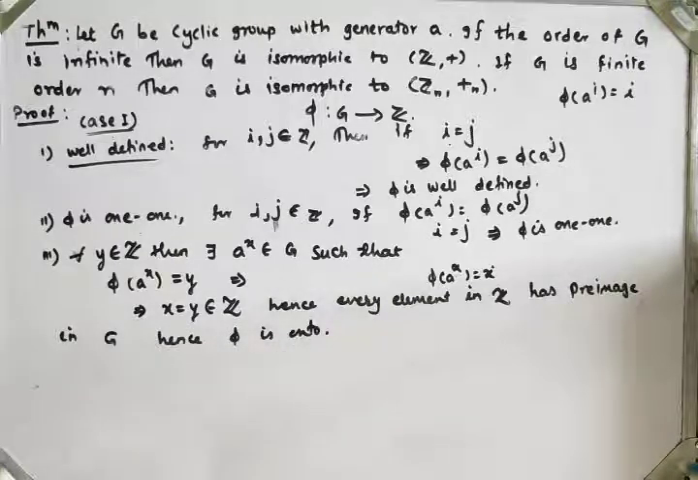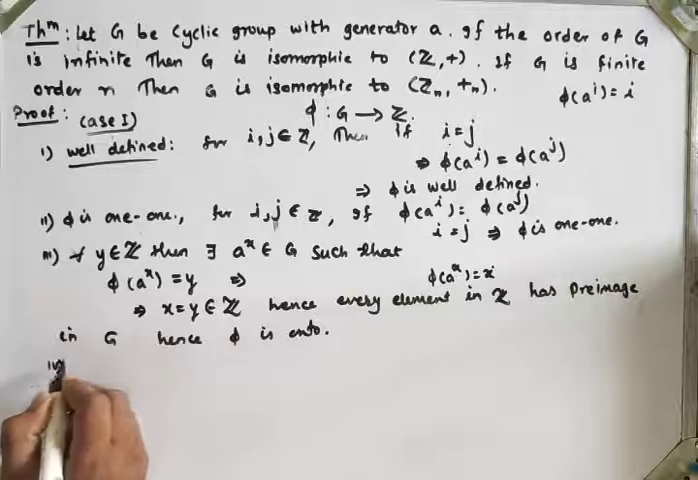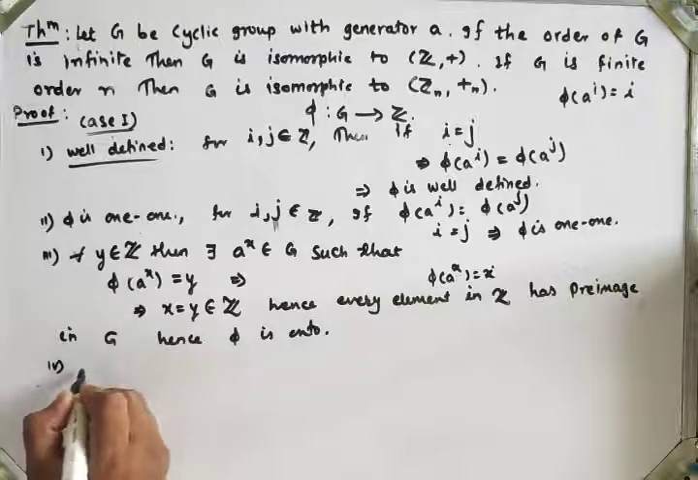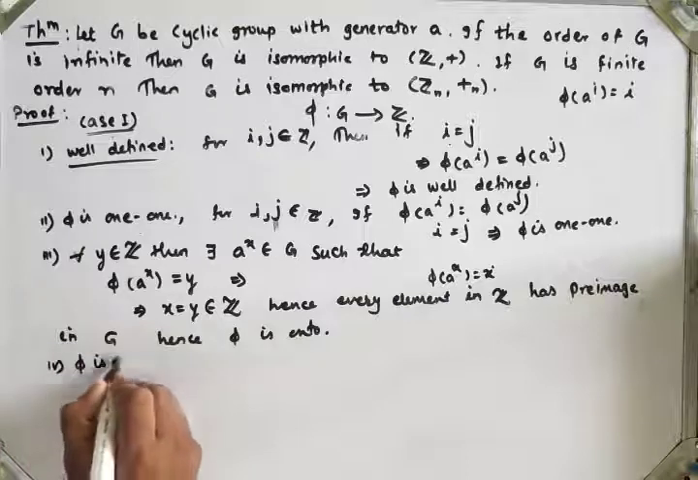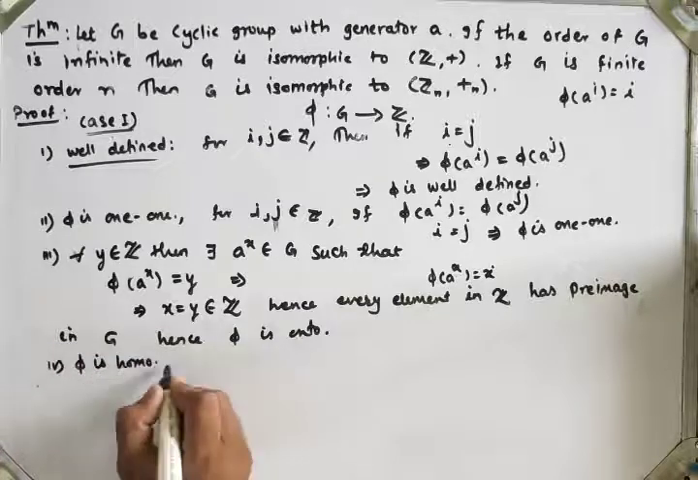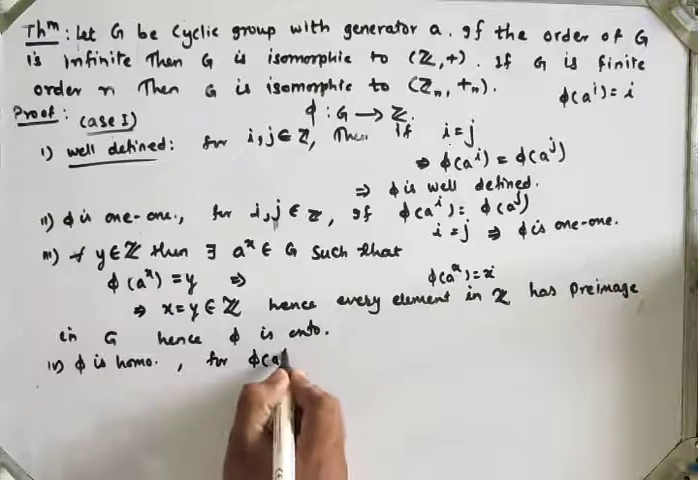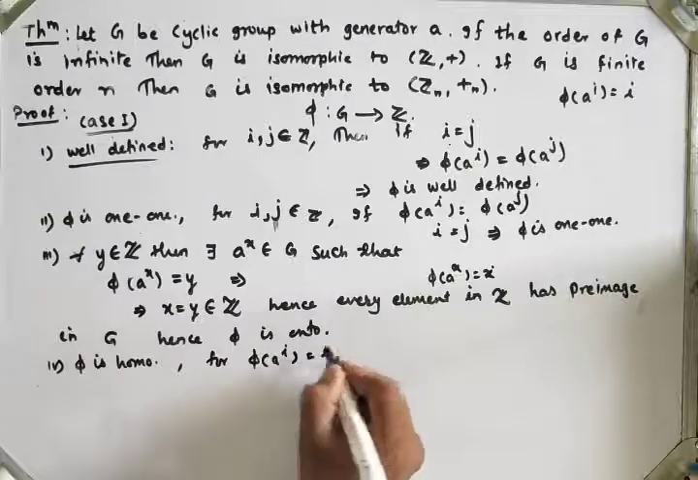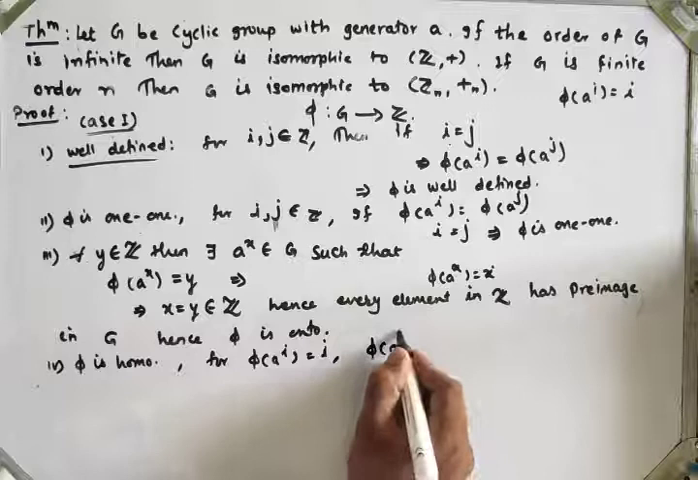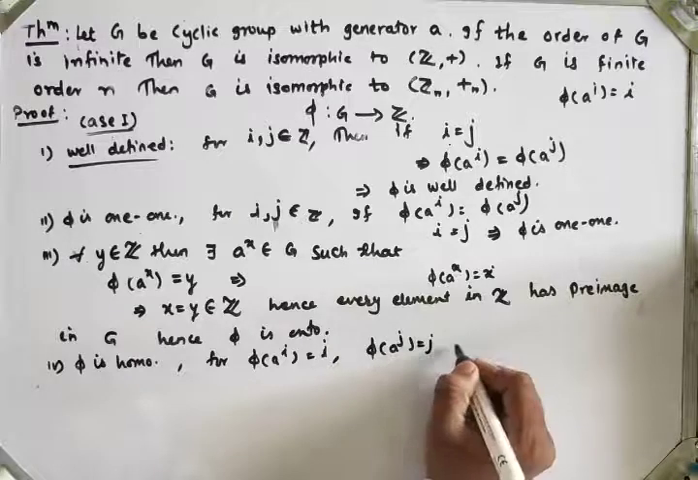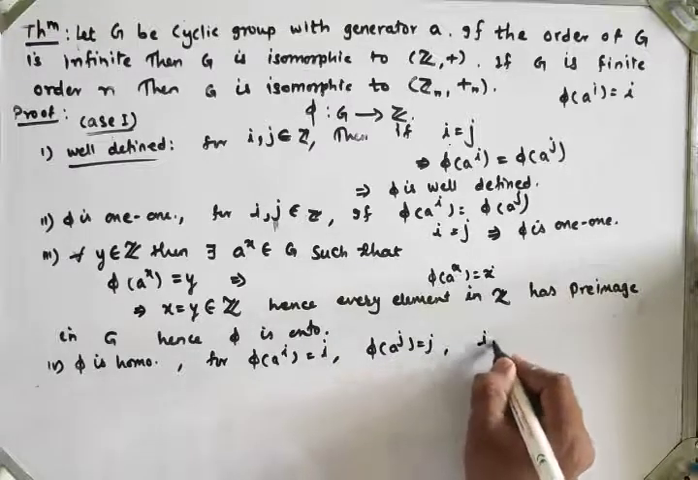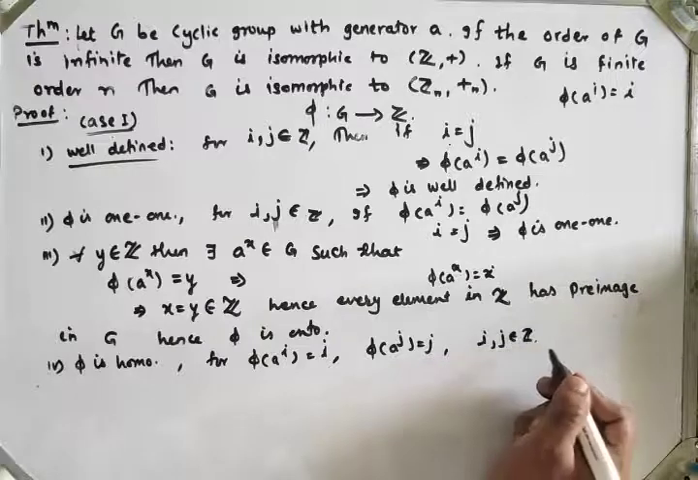Now to show that phi is a homomorphism, the fourth one. We have phi of a raised to i is equal to i, and phi of a raised to j is equal to j, where i, j belong to the set of integers.